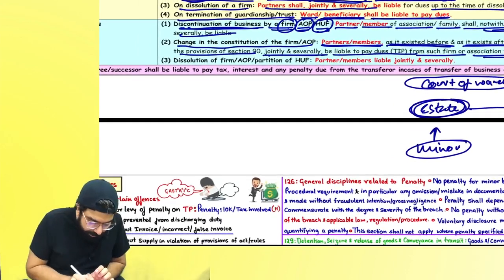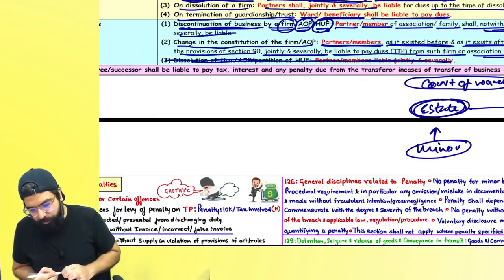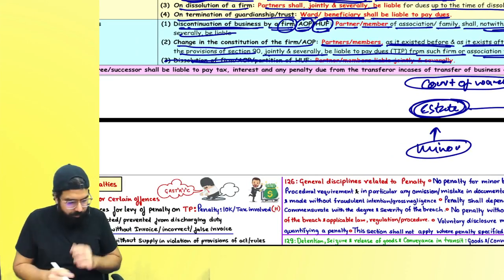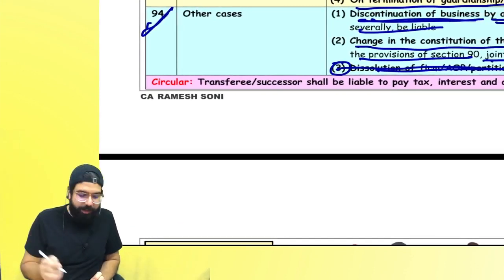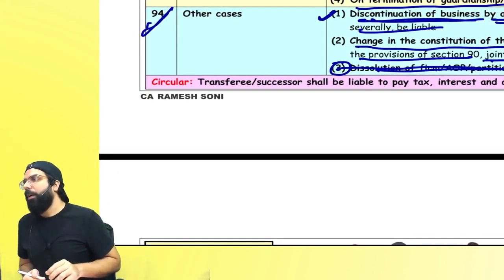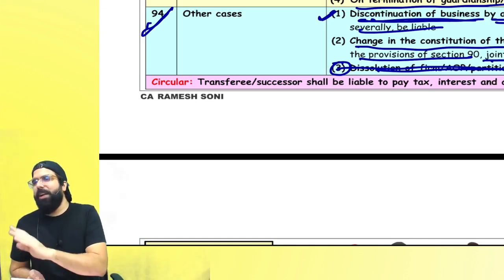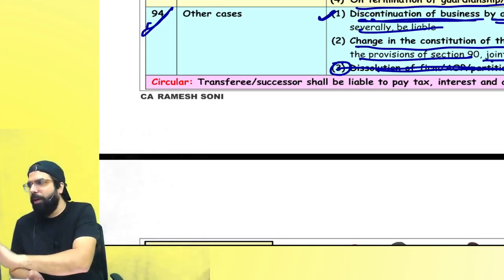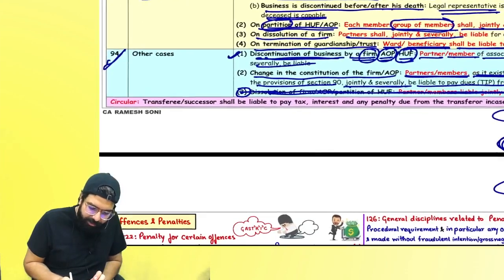Now, the next one over here, this third line, it is wrong. You have to cut it. Actually, in the third, what they have told is total nonsense. They are telling discontinuation also includes dissolution. Discontinuation also includes dissolution. Are we clear? Includes dissolution or partition. But what I am telling is enough. I think it is more than enough. You should not confuse yourself. You can cut the last line which is there.